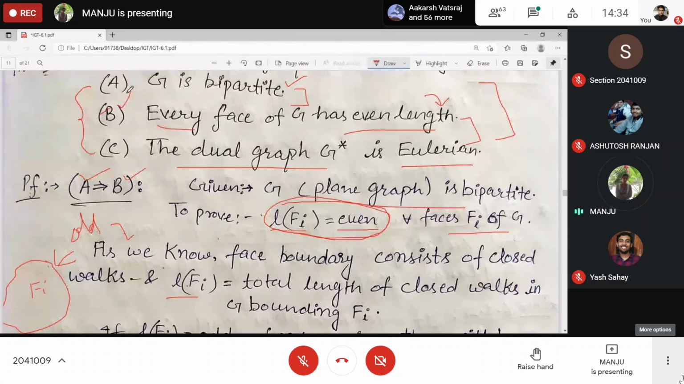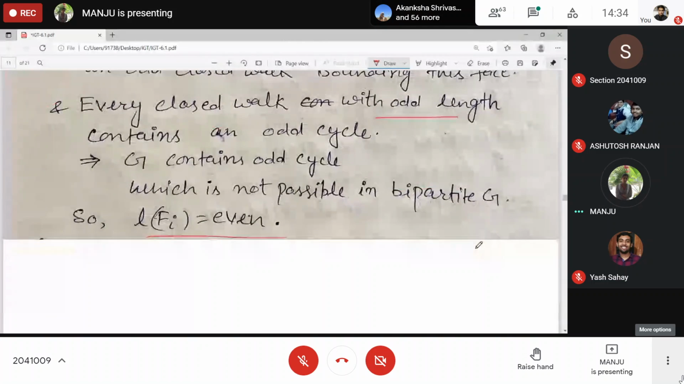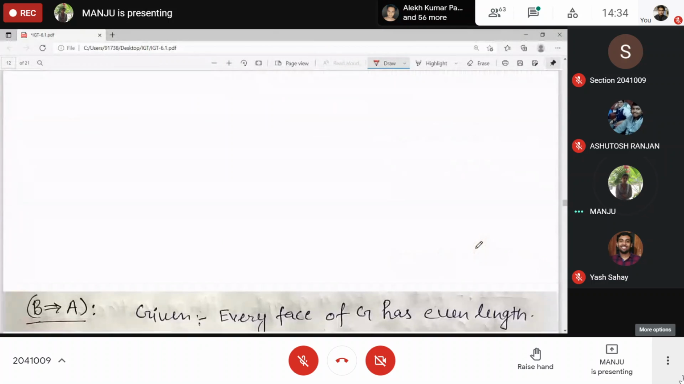Now you can prove A implies B, B implies C, then C implies A. Okay? So we have only proved A implies B. Now B implies A: every face of G has even length, then G is bipartite. Again, we need to show that if at all a cycle exists in graph G, it is even. Okay?